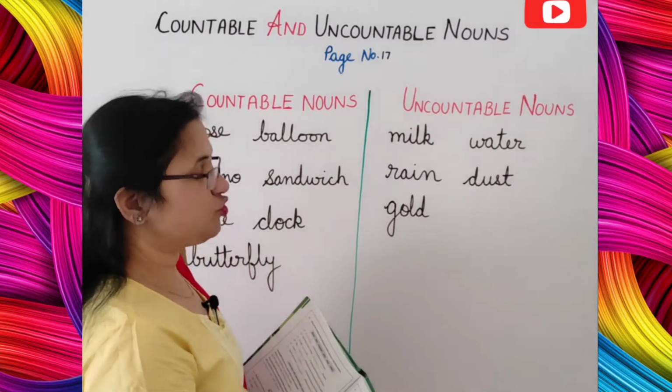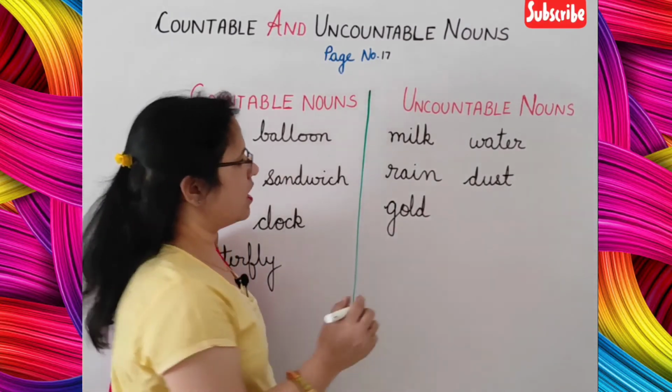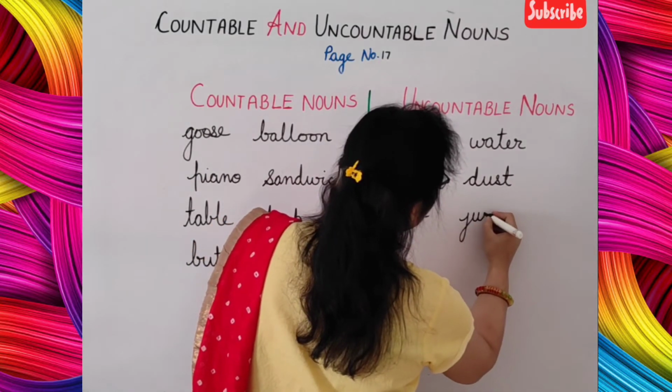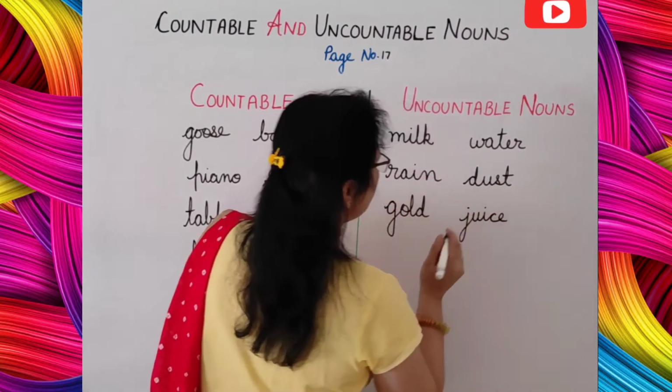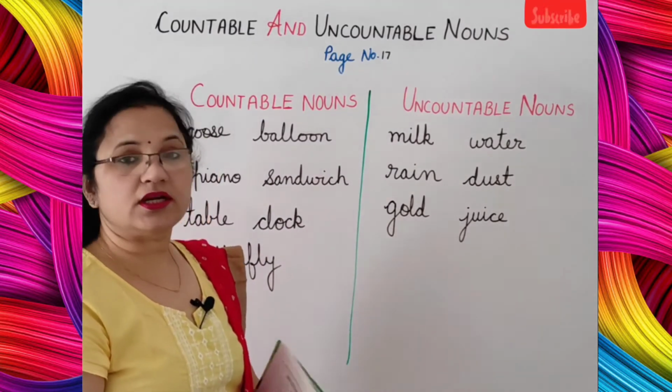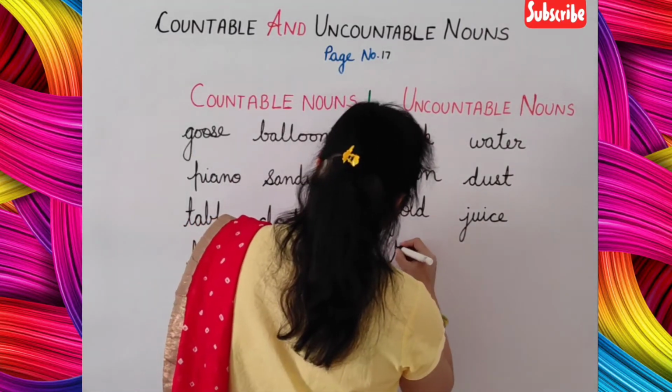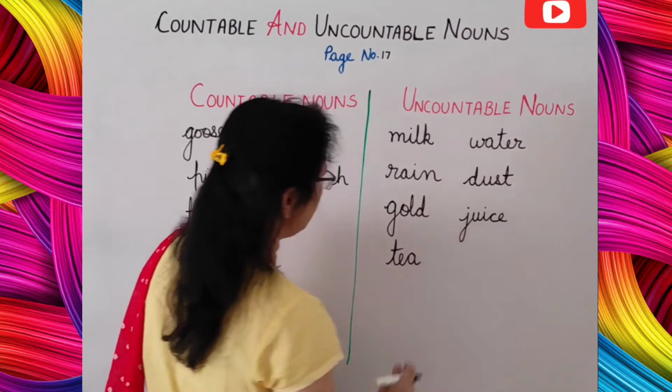Then next is juice. Juice you cannot count. So write it down here: juice. You cannot count juice. And then next is tea. Tea also you cannot count. Cup you can count, but tea you cannot count.